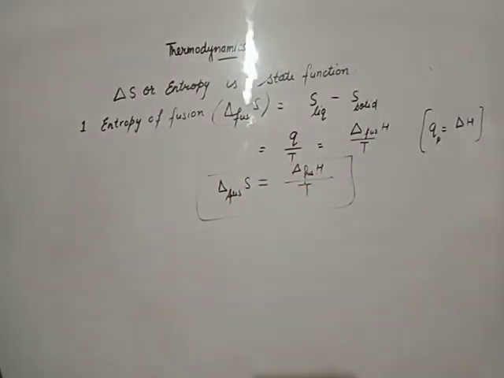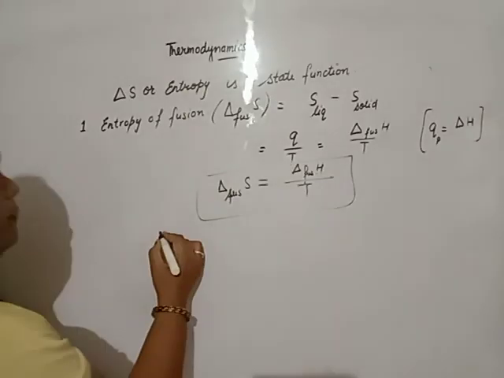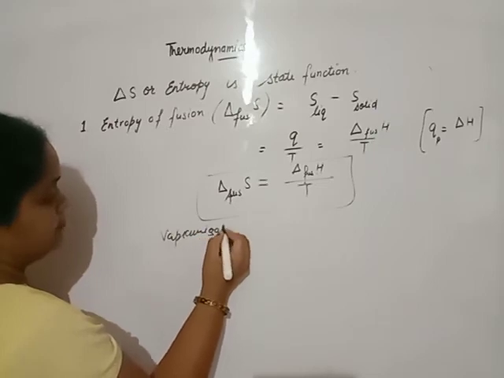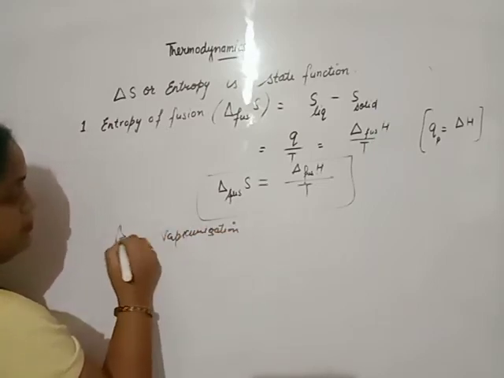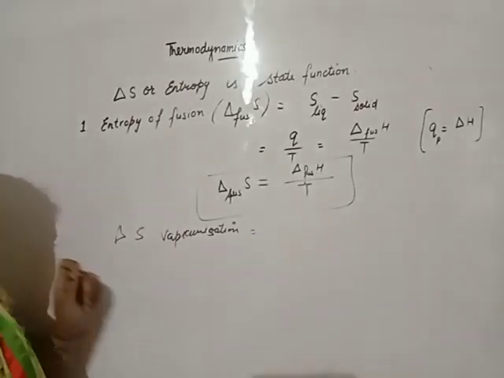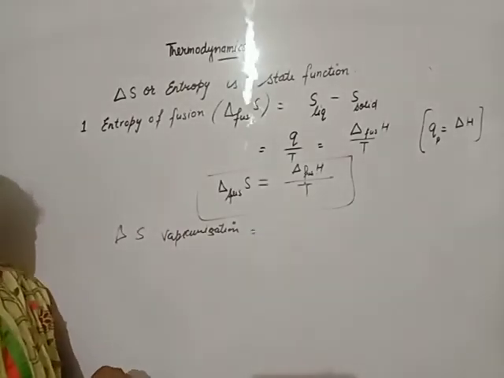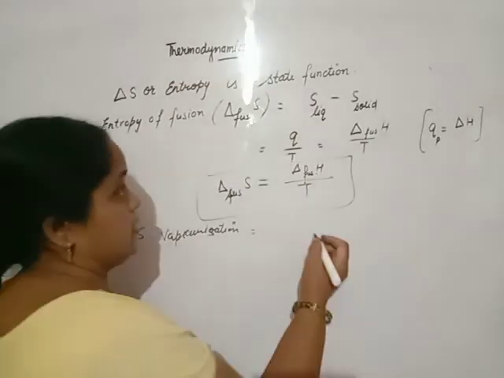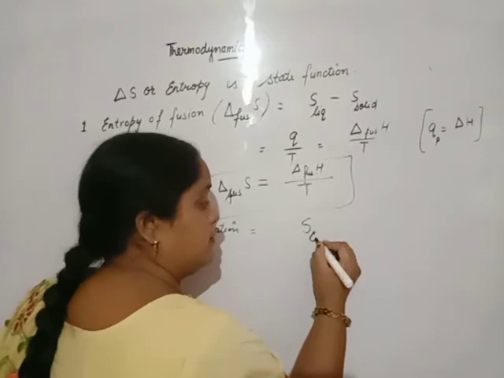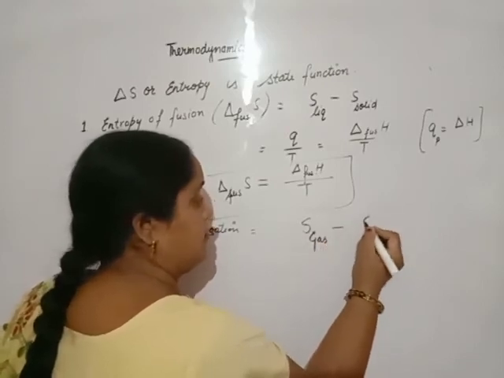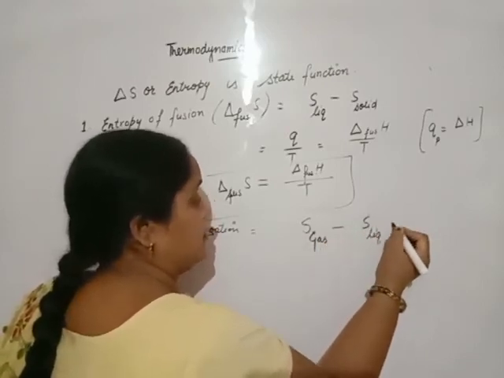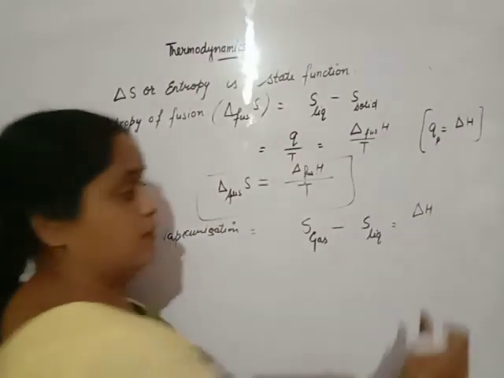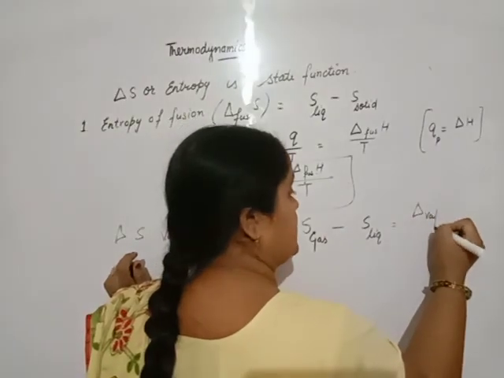In the same way, entropy of vaporization. Entropy of vaporization is the entropy change when 1 mole of liquid changes into vapor or gaseous state, that is, vapor state minus liquid state, equal to delta H for vaporization upon temperature.